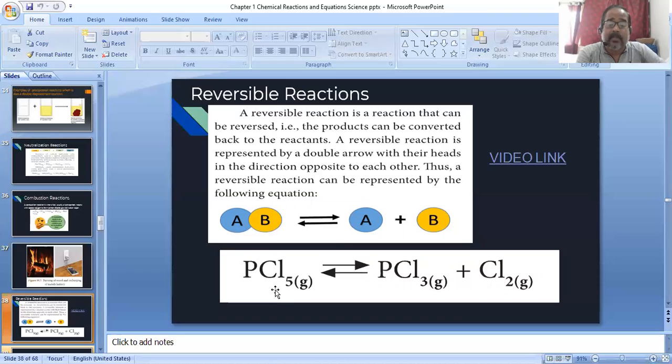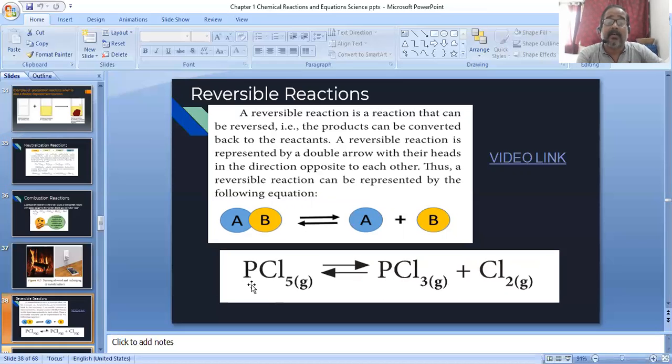For example, phosphorus pentachloride converts into phosphorus trichloride and chlorine. Also the reactants PCl3, phosphorus trichloride, and chlorine can react and make phosphorus pentachloride.